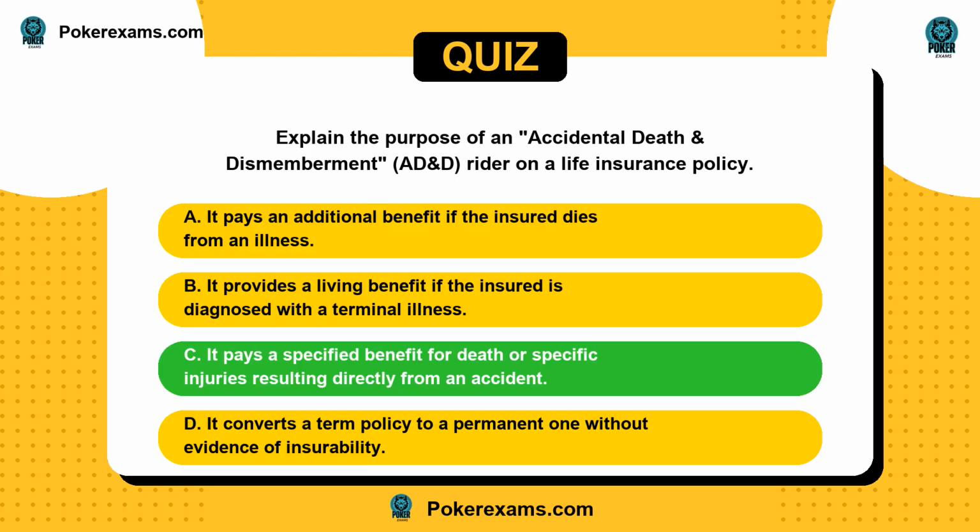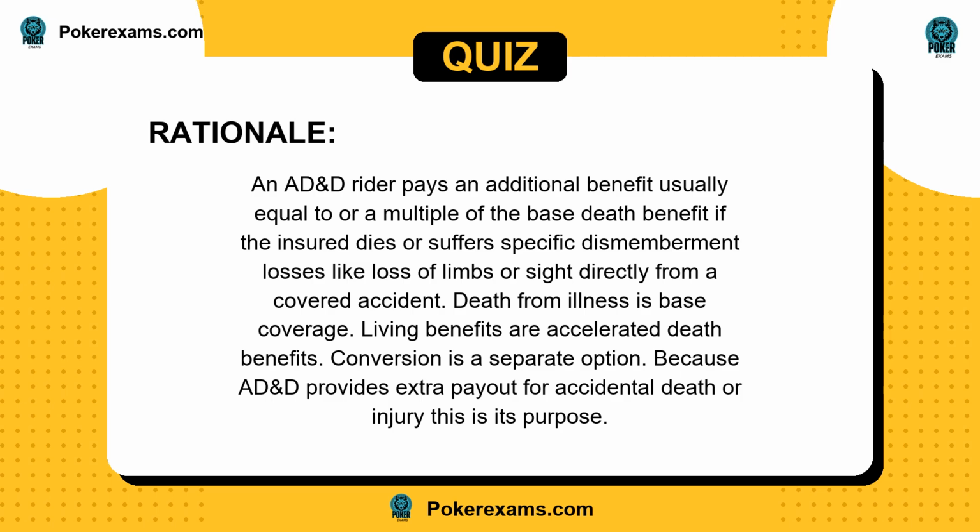The answer is C. An AD&D rider pays an additional benefit, usually equal to or a multiple of the base death benefit, if the insured dies or suffers specific dismemberment losses like loss of limbs or sight directly from a covered accident. Death from illness is base coverage. Living benefits are accelerated death benefits. Conversion is a separate option. Because AD&D provides extra payout for accidental death or injury, this is its purpose.